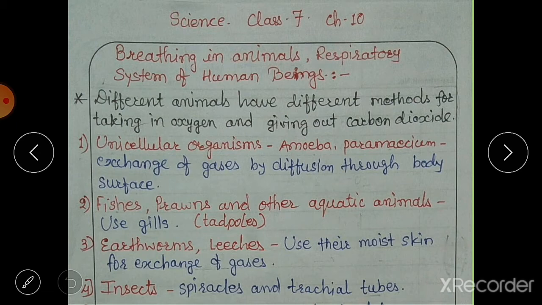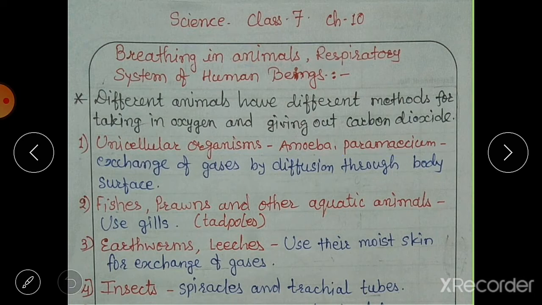What are unicellular organisms? Organisms that are made up of only one cell, a single cell. They are the simple form of life. Examples are amoeba, paramecium, and yeast cells, which are also unicellular. These unicellular organisms perform exchange of gases by diffusion through the body surface. They use their body surface for exchange of gases by direct diffusion. Then the second thing,